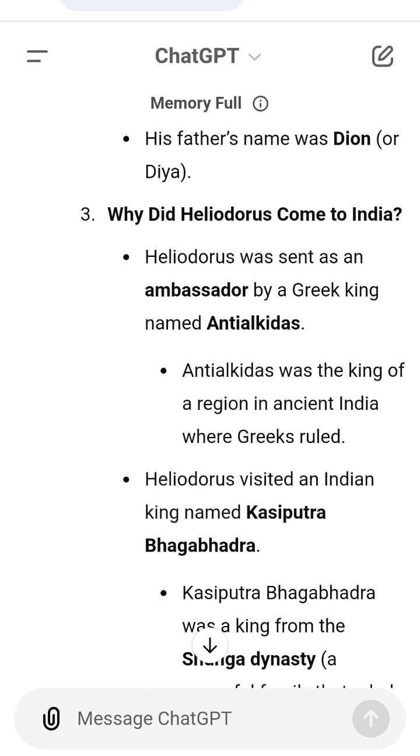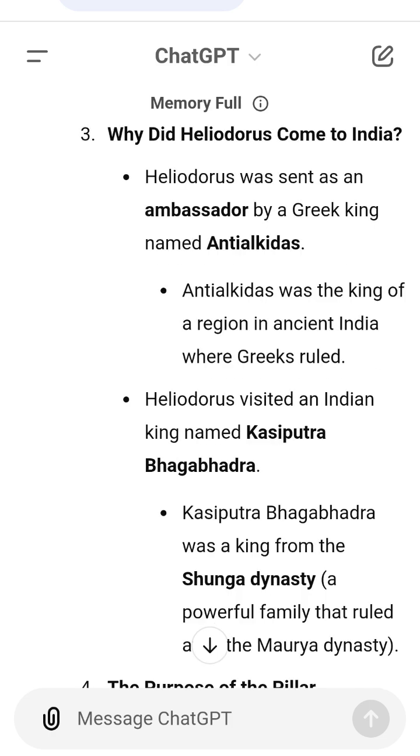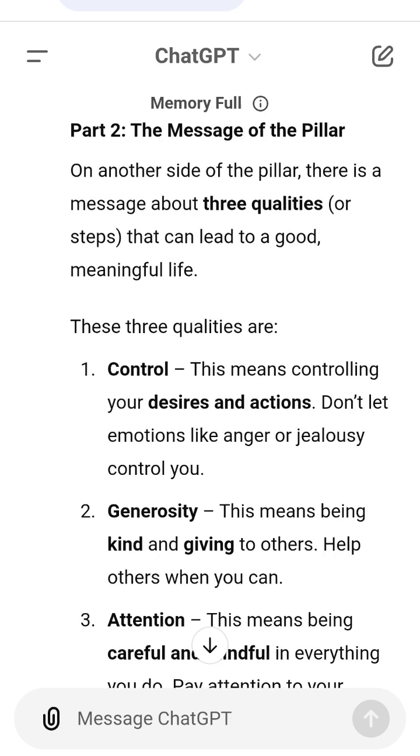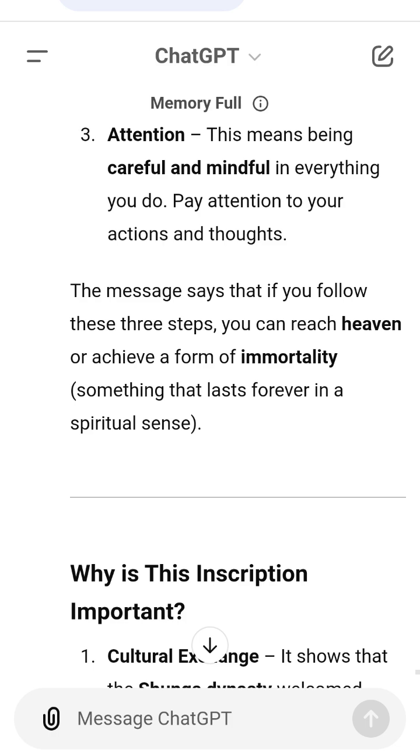Summary of the Besnagar pillar story. 1. Location and purpose. The Besnagar pillar is a memorial built by a Greek ambassador in honor of Vasudeva, Krishna. 2. Who built it and why? A Greek man named Heliodorus built it. He was an ambassador sent by King Anti-Alcidas to meet King Kasiputra Bhagabhadra of the Shunga dynasty.